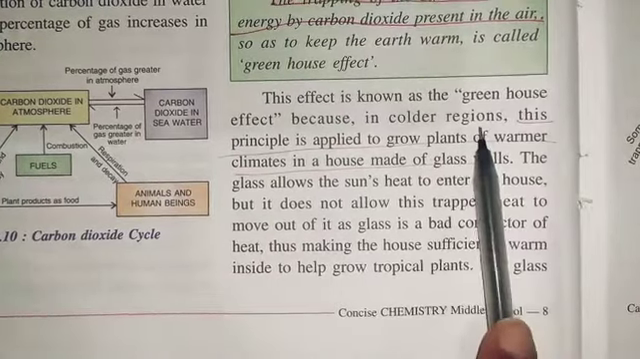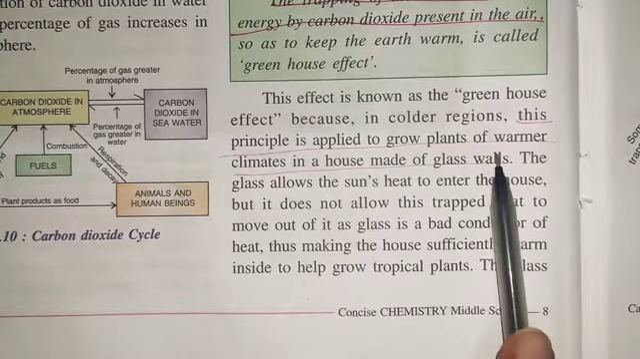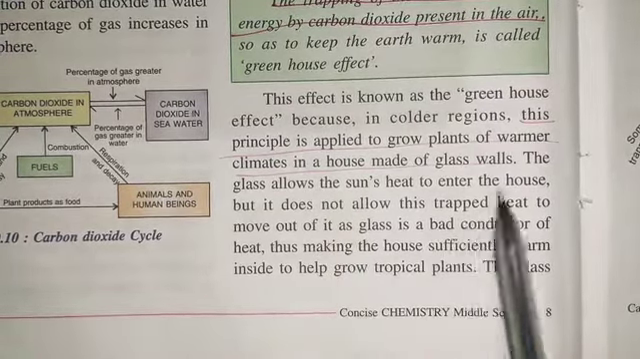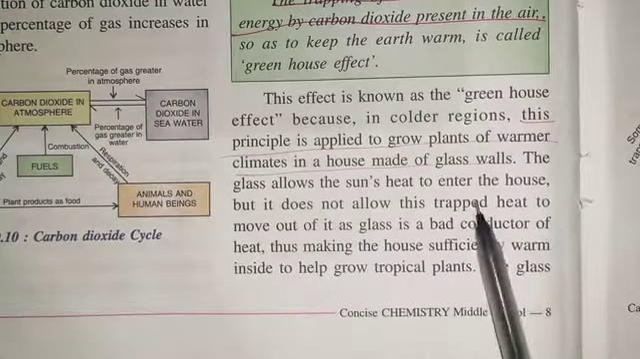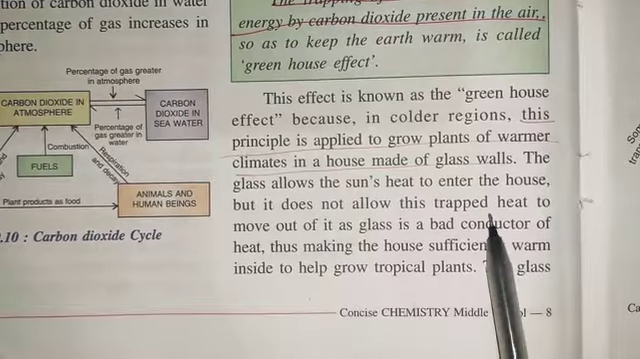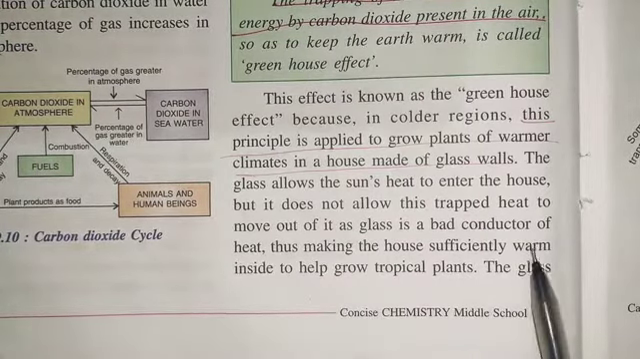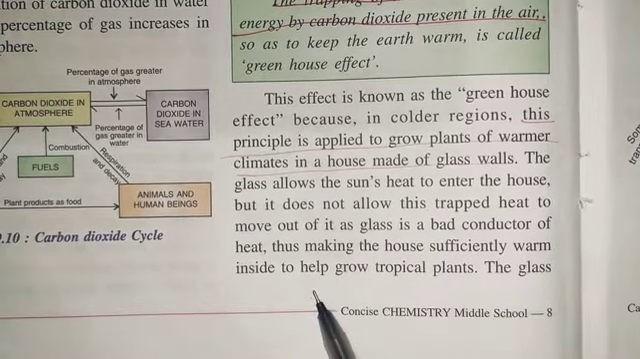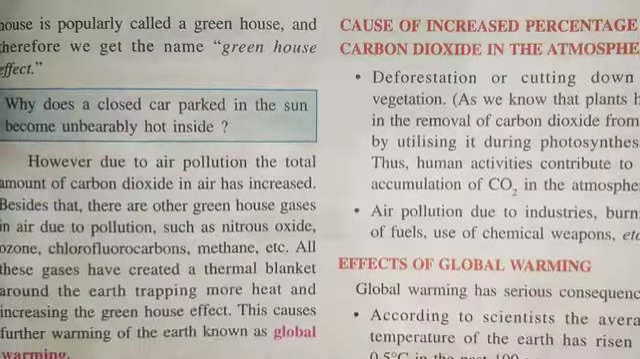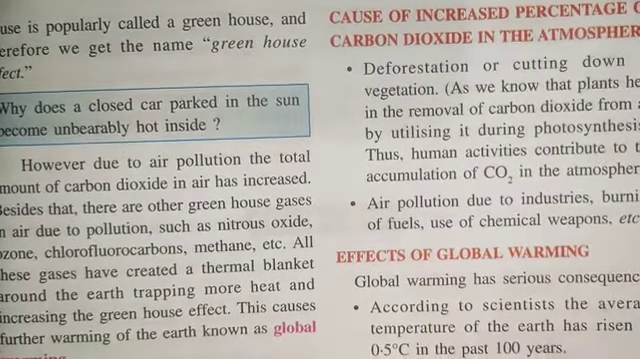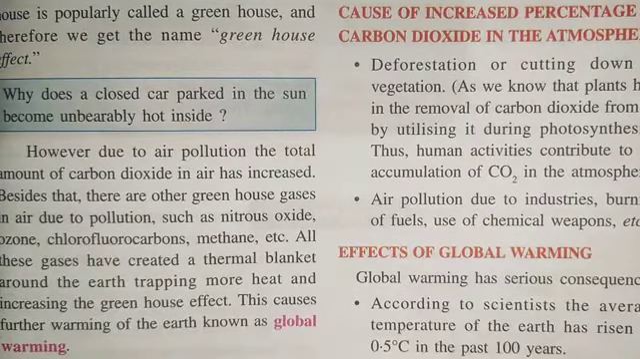In colder regions, this principle is applied to grow plants of warmer climates in a house made of glass walls. Carbon dioxide is kept in it, and the glass allows the sun's heat to enter the house but does not allow the trapped heat to move out, as glass is a bad conductor of heat, and thus this glass house is sufficiently warm to help grow tropical plants. This glass house is popularly called a greenhouse, and that is why this effect is called the greenhouse effect.